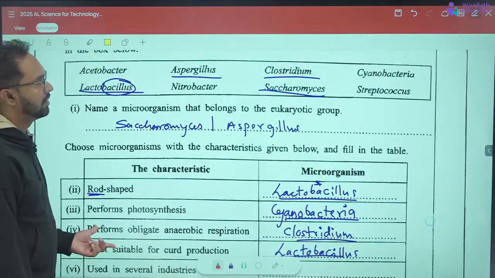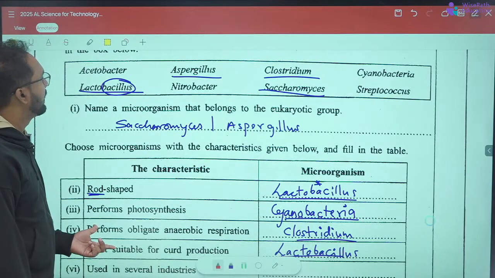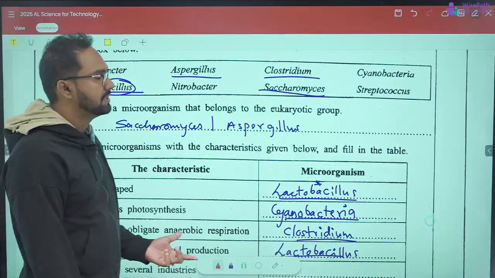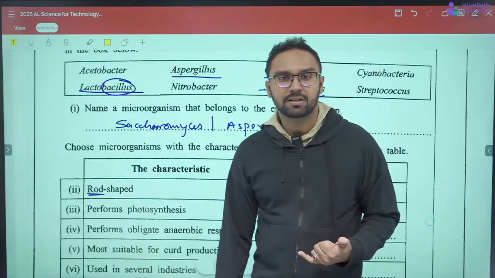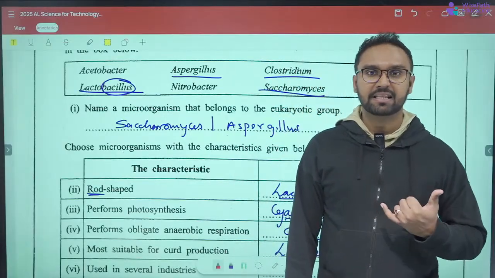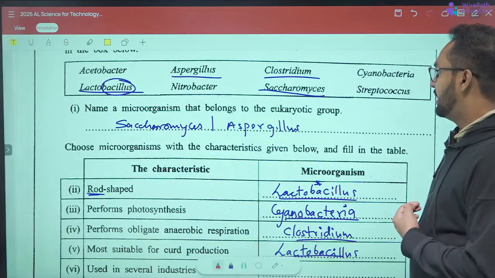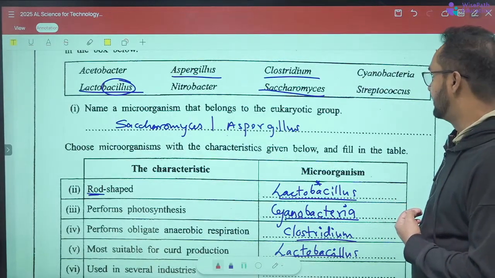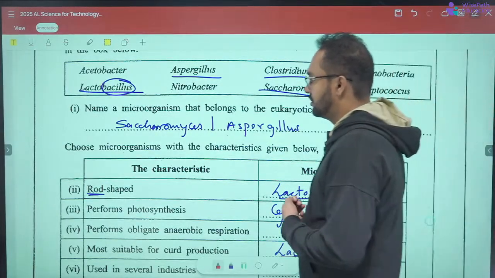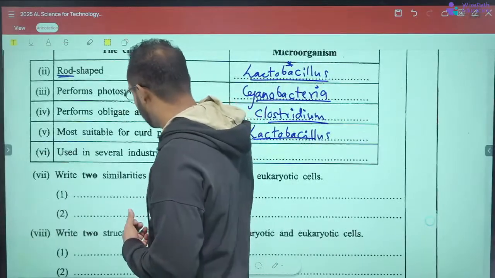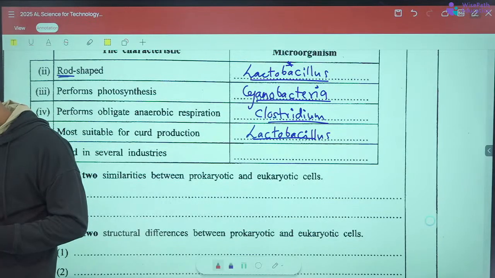Acetobacter aceti is basically used in acetic acid production. Saccharomyces is used in ethyl alcohol production. Aspergillus niger is also used in industries, and so are Cyanobacteria and Streptococcus. Which one is used in several industries?